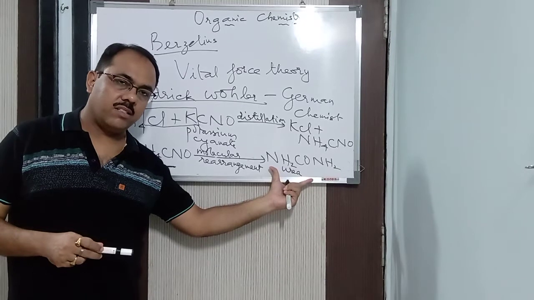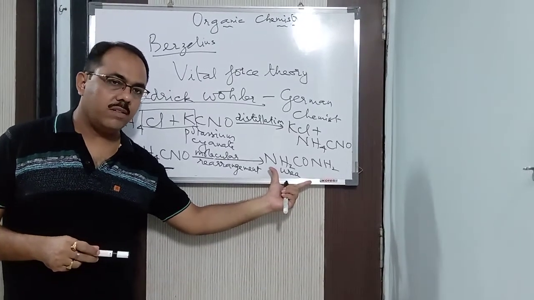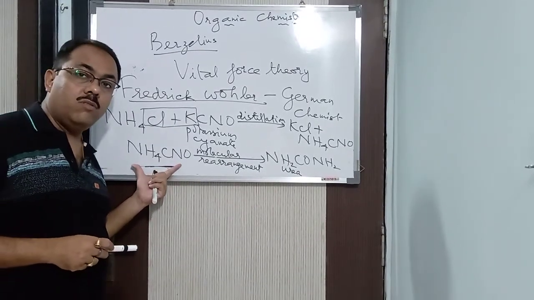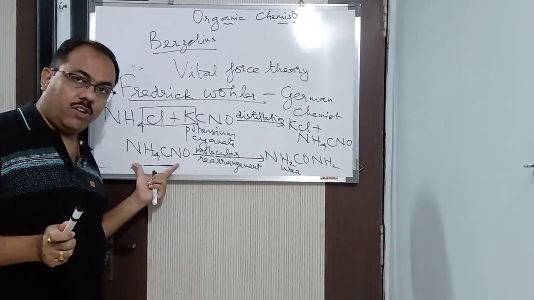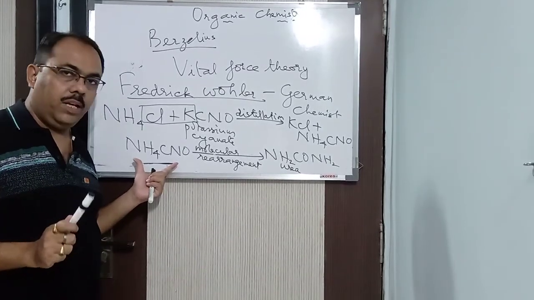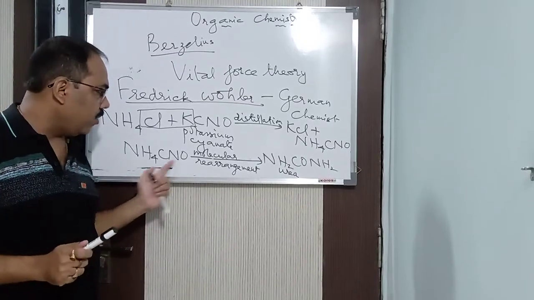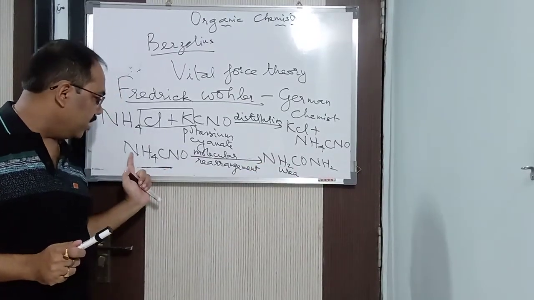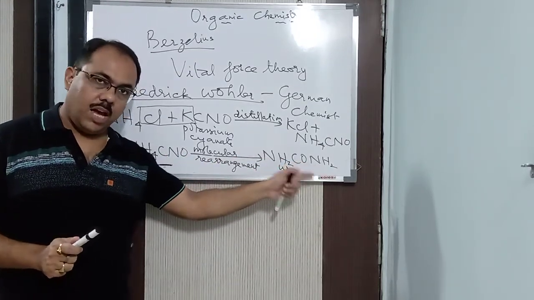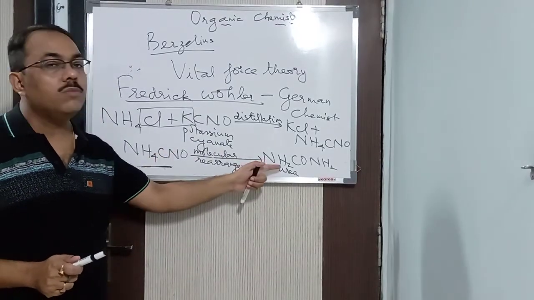So what do we call these? These are known as isomers. You have studied in the lower classes. Isomers are the compounds having the same molecular formula but different structural formula. Again I repeat. Isomers are compounds having the same molecular formula. You can see the molecular formula is the same: 2 nitrogen, 4 hydrogen, 1 carbon, 1 oxygen. Same molecular formula but different structural formula. So in this way they are isomers.